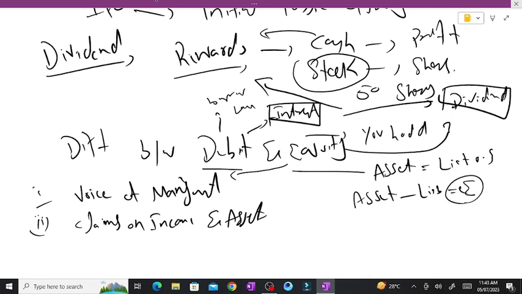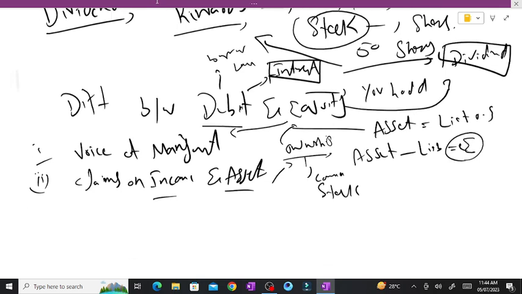However, the people who hold equity, the common stockholders, have a claim on income and assets. As I told you, they claim on the assets because they become the owner by holding common stocks. So that is the difference between debt and equity.